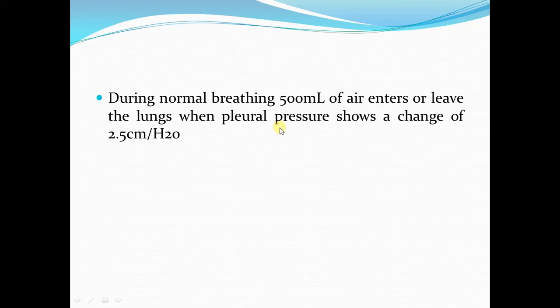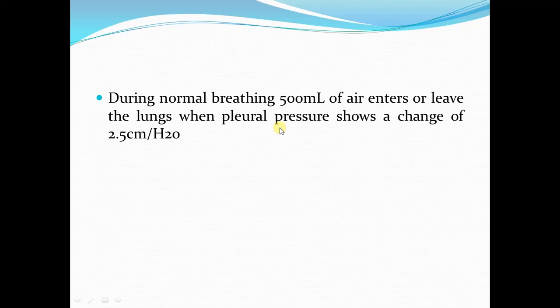Now pleural pressure is equal to the transpulmonary pressure, or we can say the other way that transmural pressure or the transpulmonary pressure is considered to be equal to the change in the pleural pressure, because the alveolar pressure is equal to 0 at the end of inspiration as well as at the end of expiration.